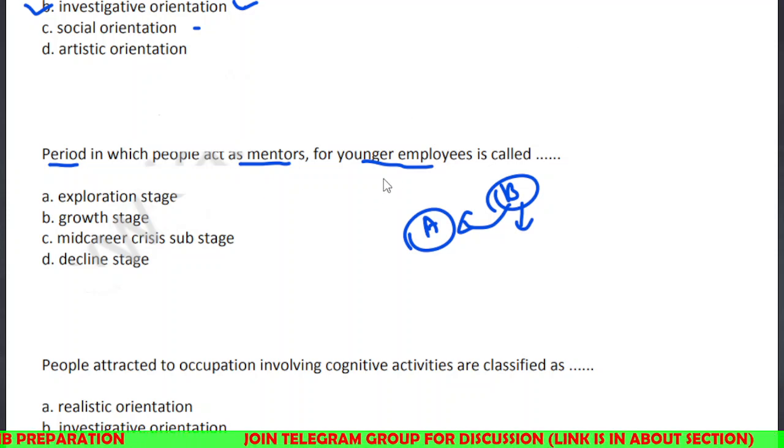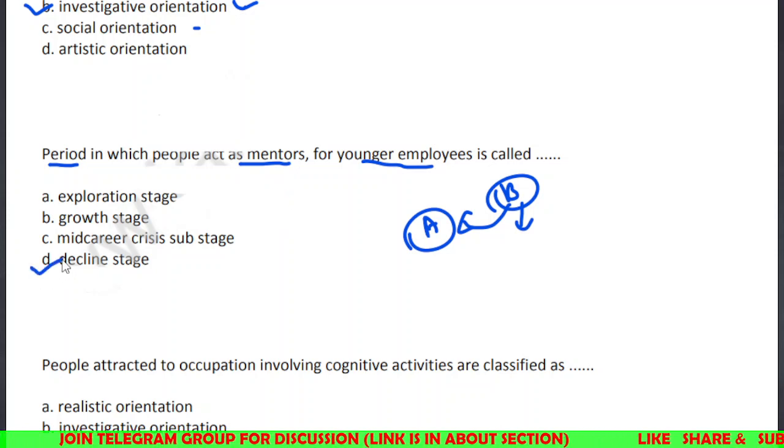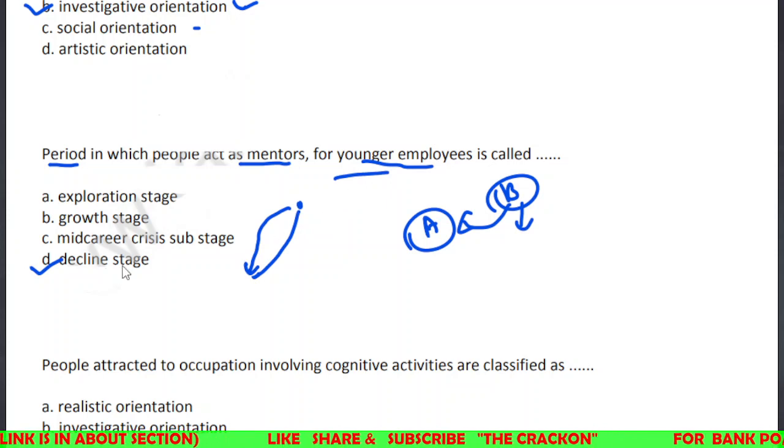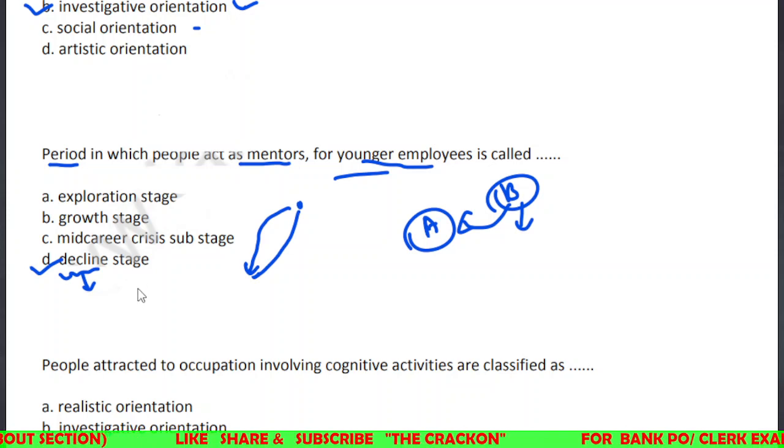So which one is the answer here? Younger employees, and you will act as a mentor. That means you will train them, you will share your experience. So in this particular stage, we can say this is the decline stage. Decline stage means they have already attained the saturation point. They have already gained enough experience till now. Now they are mentoring the young employees to be more focused or to learn the things more effectively. They are sharing their experience for the betterment of the younger employees. So if this happens, this decline word also can be replaced as experience sharing stage, right?